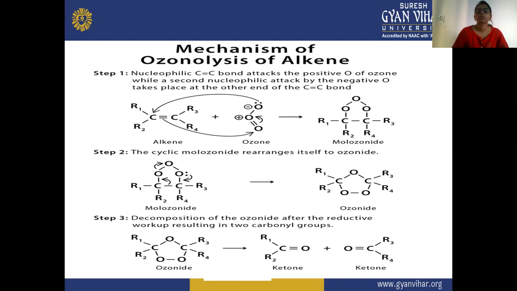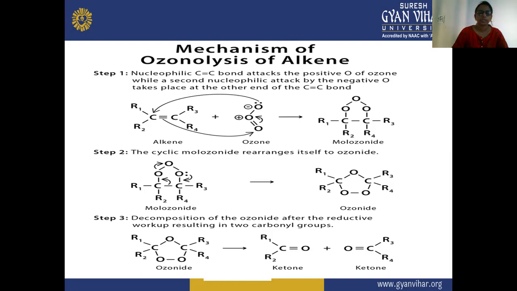carbon double bond. So firstly the nucleophilic carbon, meaning the carbon containing the negative charge, will attack the positive charge of the oxygen, and secondly the negative charge of the oxygen will attack the positive charge. So here you can see the formation of the molozonide structure, where both oxygens will attack the alkene.